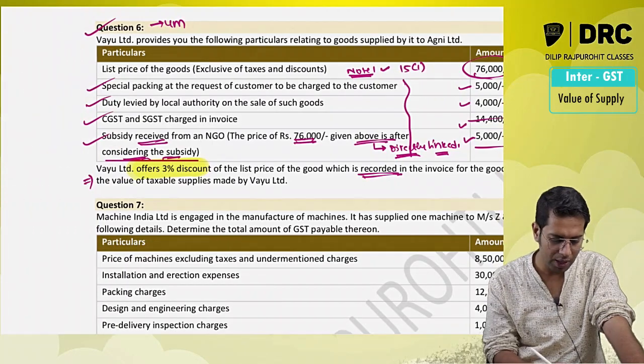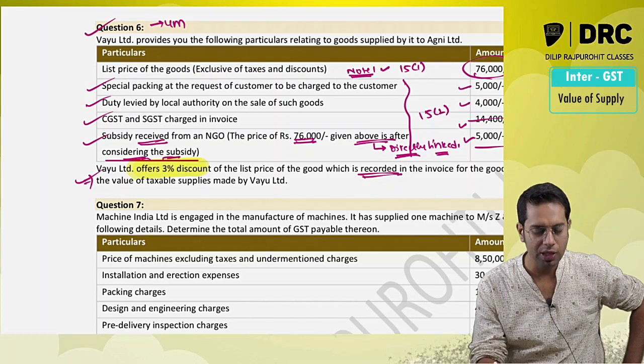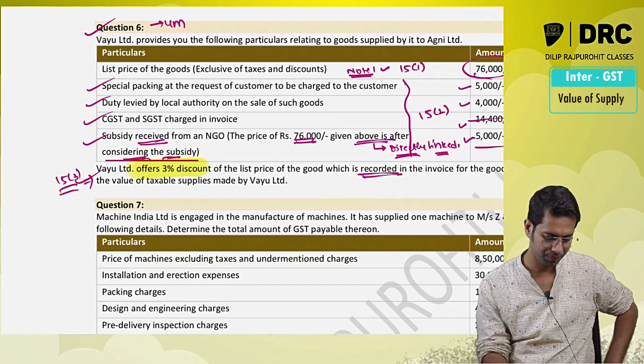You will have to write a note for discount also. For all of this combined together, you can write one note. And for this, you can write note number 3.